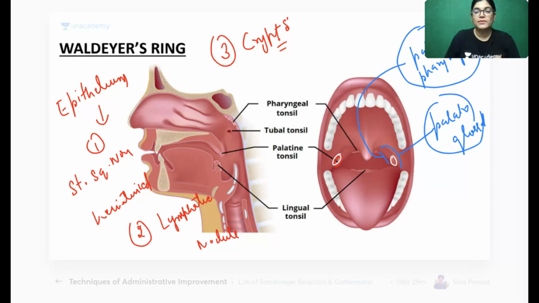Yes, Akash Singh. So have you understood, anyone? So today's topic which we have completed is the slide of tonsil.